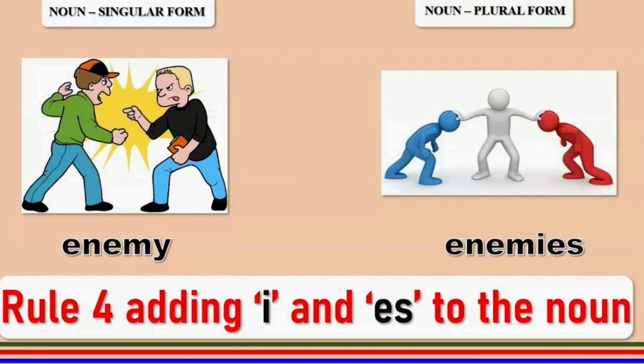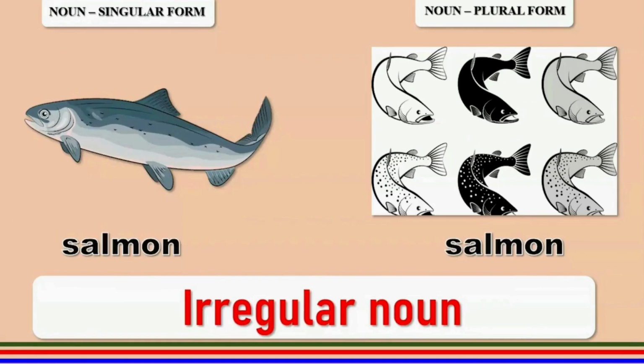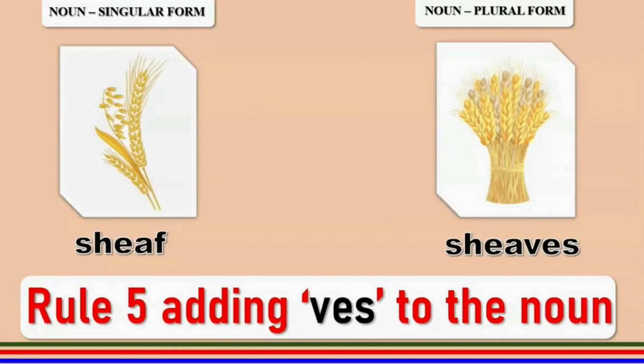Enemy, again letter Y, same rule 4, IES to get enemies. Salmon, a kind of fish, does not change its form but remains salmon, and that is why it is an irregular noun. Sheaf, a sheaf of wheat and sheaves of wheat. So rule 5 is applied here. F is converted to VES to get the plural.